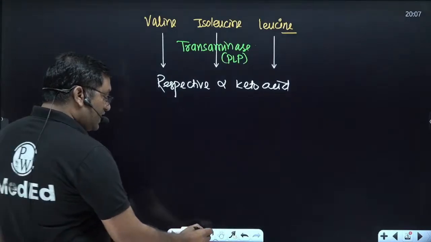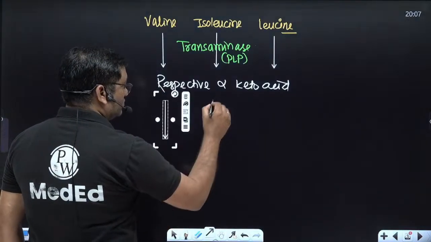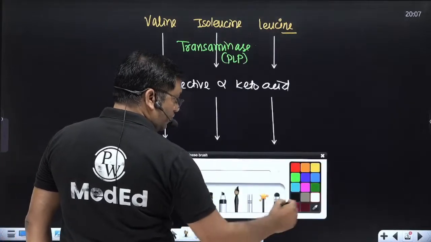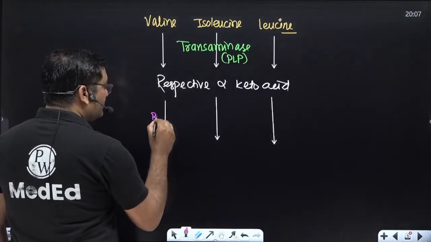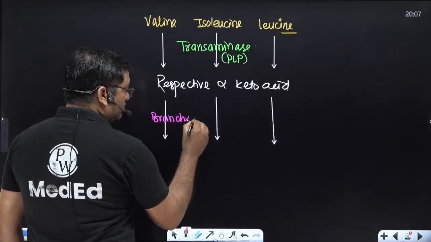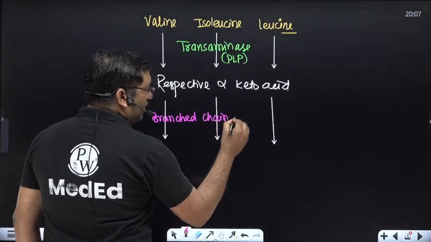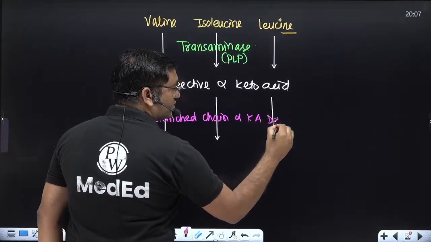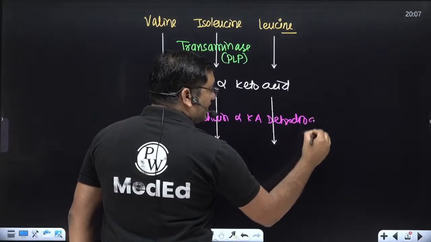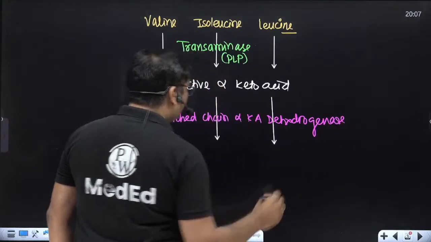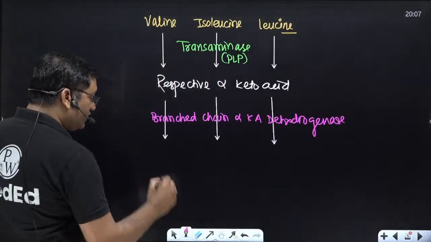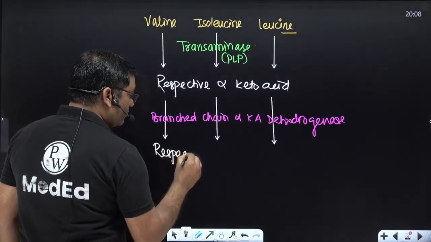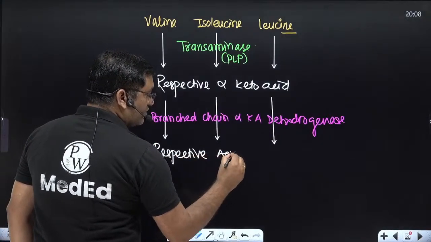Now the important enzyme, that is branch chain alpha keto acid dehydrogenase, will act on these and convert these alpha keto acids into respective acyl coenzyme A.